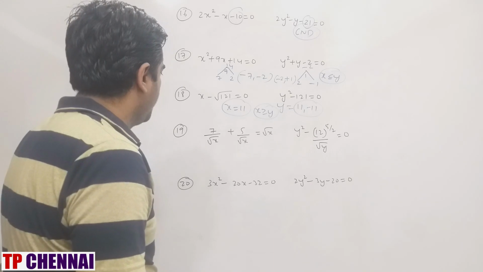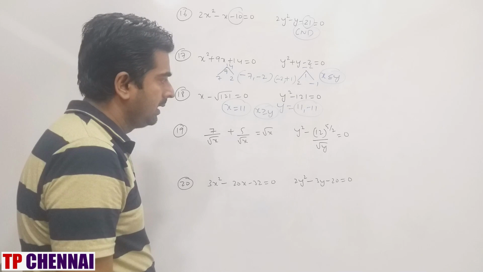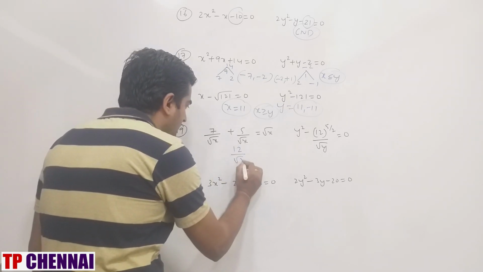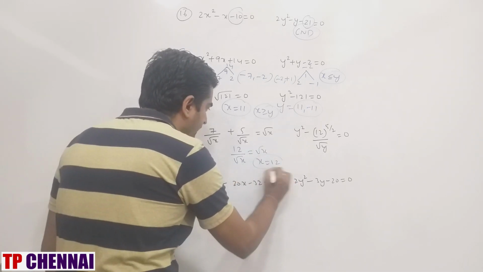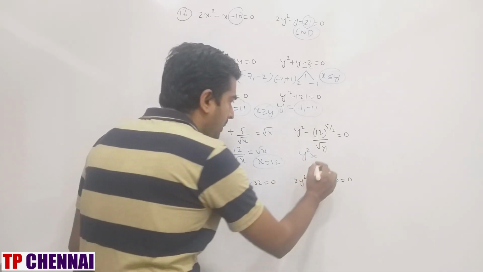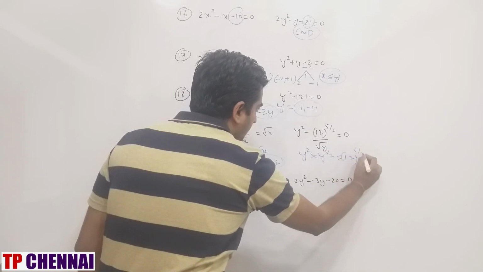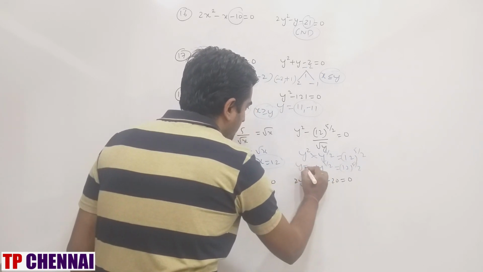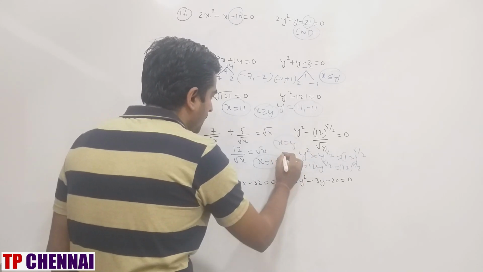Next one, 7 by root x plus 5 by root x is equal to root x, y square minus 12 power 5 by 2 by root y is equal to 0. So the base is same. So 12 by root x is equal to root x. Root x is x, x is equal to 12. Here if you multiply, this is y power 2. This is square root of y, y power 1 by 2, is equal to how much? 12 power 5 by 2. Y power 5 by 2 is equal to 12 power 5 by 2. So y is equal to 12. X is equal to, what is my answer? X is equal to y, or C and D.